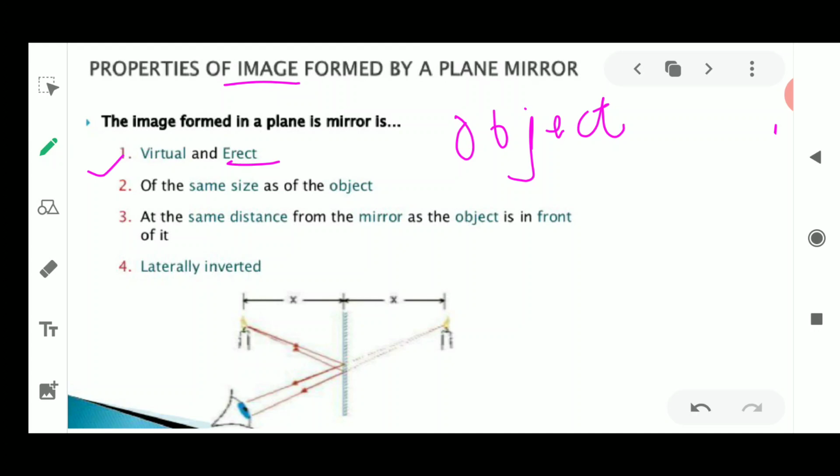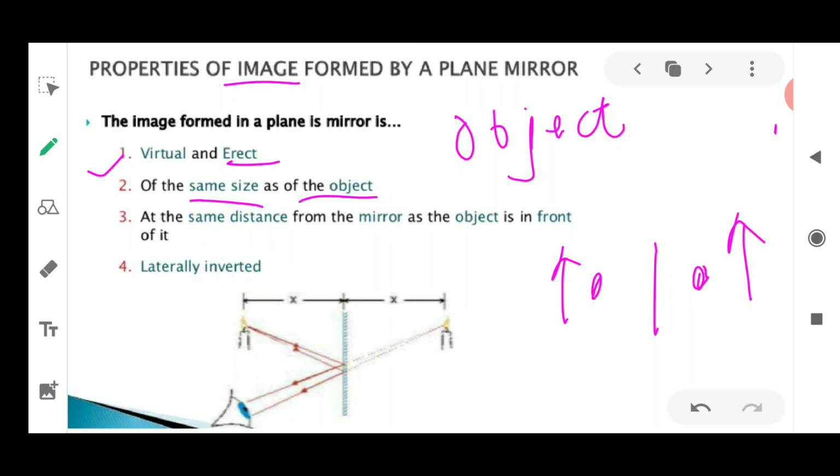Next is that the image which is formed in the plane mirror is always the same size as that of the object. So if the object is small, then the image which is obtained in the inner side is also small. Now if the object is large, then the image which is formed is also large. Okay, so this is the reason because of which the image obtained on the plane mirror is always of the same size.